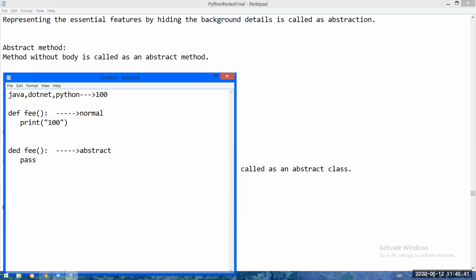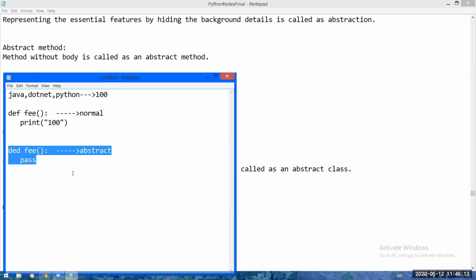So my question is, every student, Java student, .NET student, Python student, should pay 100 rupees of registration fee. I am telling that in the parent class student, shall I make the fee normal or abstract? That is my question. What do you say? Normal. Why have you decided that? Can you please tell me? Because everybody has to pay the fee.